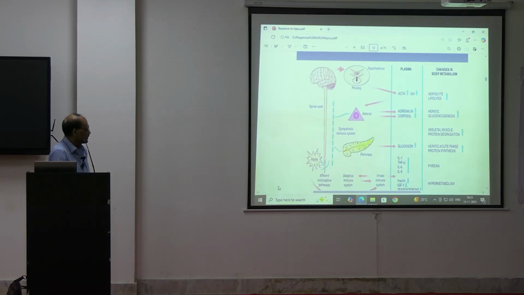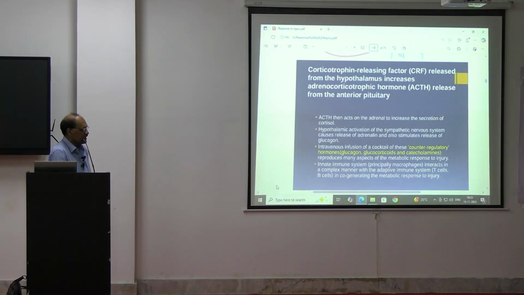Then corticotropin releasing hormone, CRF, released from the hypothalamus, is increased. It increases the adrenocortical hormones; ACTH will be increased. Usually it is released from the anterior pituitary. So the anterior pituitary secretes ACTH, which then acts on the adrenal to increase the secretion of cortisol. The cortisol level will be increased.